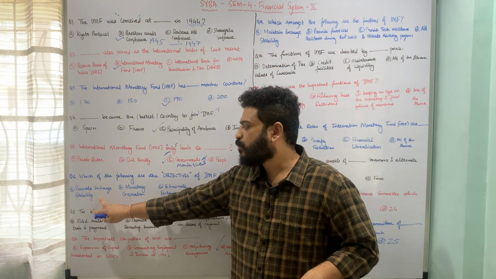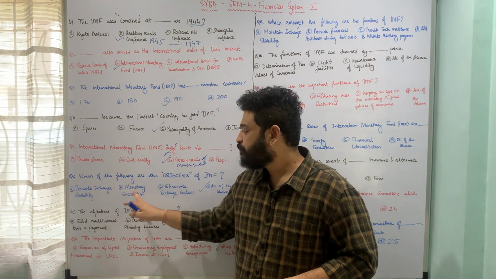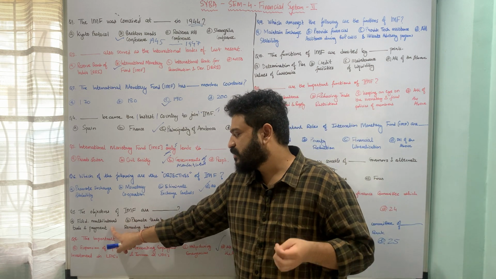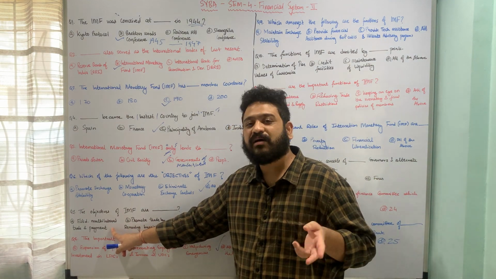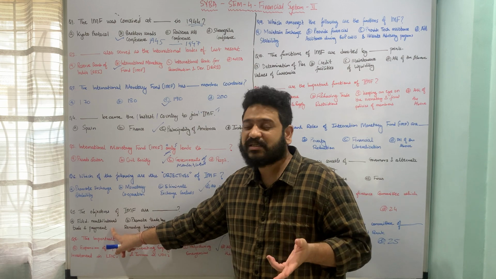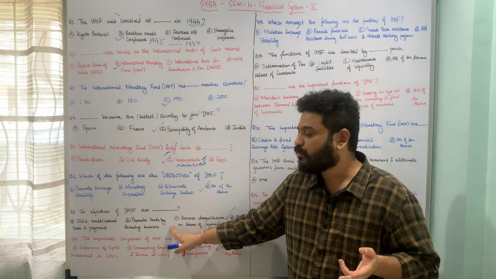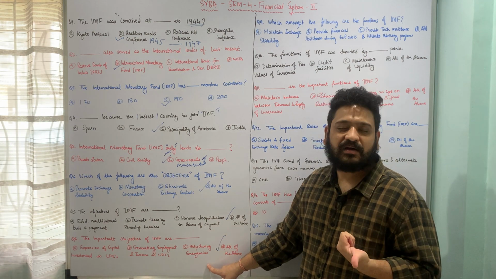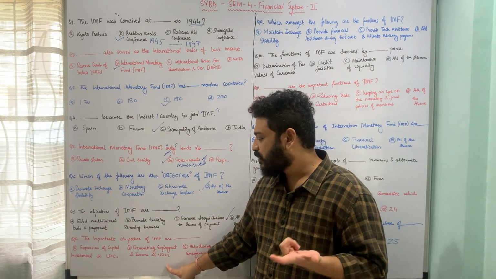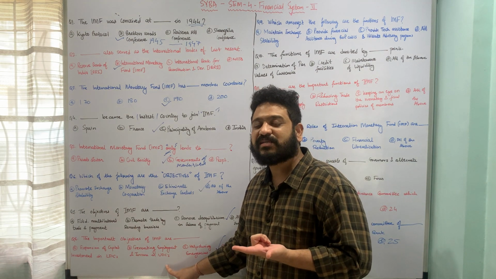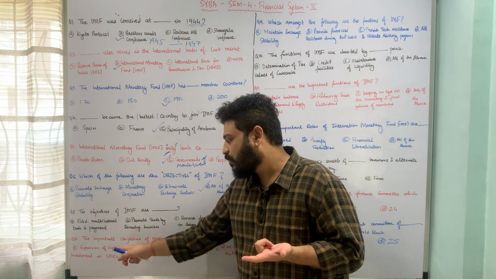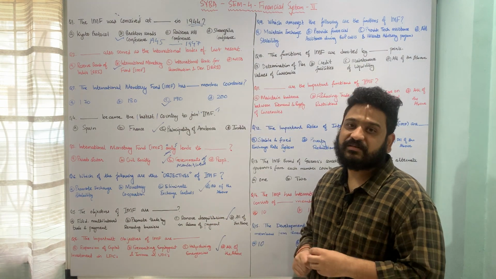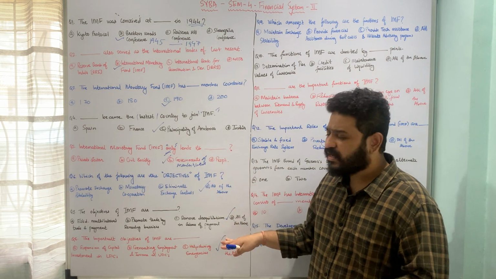They are: first is promote exchange stability, B is monetary cooperation, C is eliminating exchange controls, D is establishment of multilateral trade and payment systems. Then we have promote trade by removing barriers. Then we have removing disequilibrium in balance of payment, helping countries during emergencies. Then generation of employment as well as income per se in underdeveloped countries, and also expansion of capital investment in underdeveloped countries. So these are 9 important objectives of International Monetary Fund. I hope they are pretty much clear.